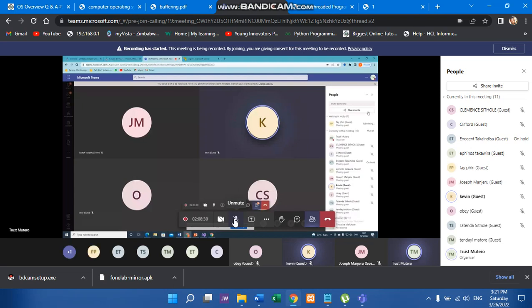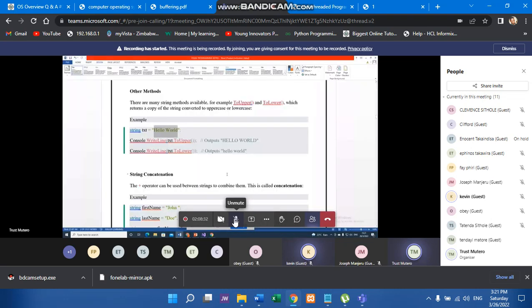You see there? That's the string that we have, Hello World. Then when we say output text.ToUpper, remember we entered it with uppercase first letter only. In this case, it outputted uppercase everything. That's ToUpper. And when we say ToLower, it will put to lower.